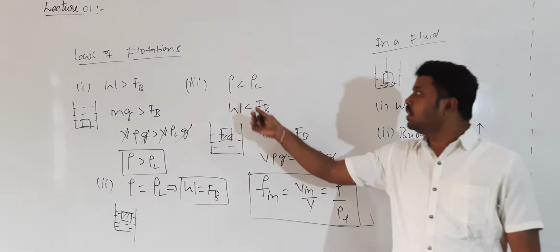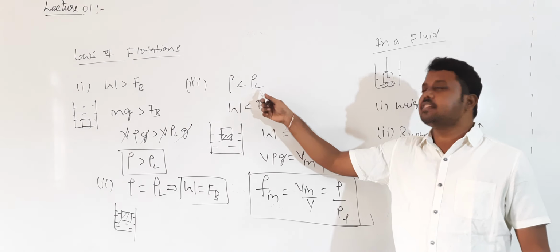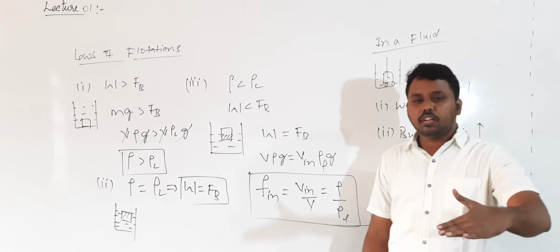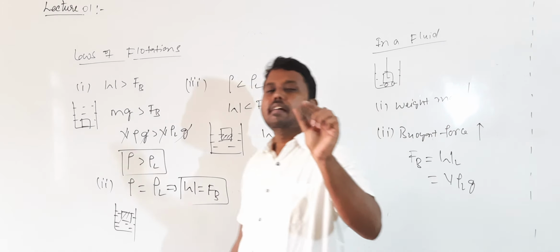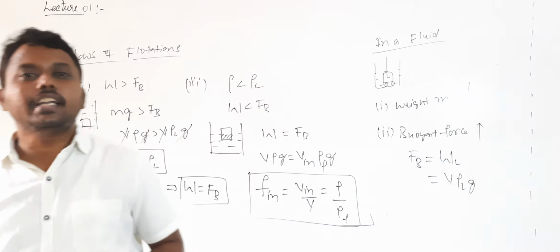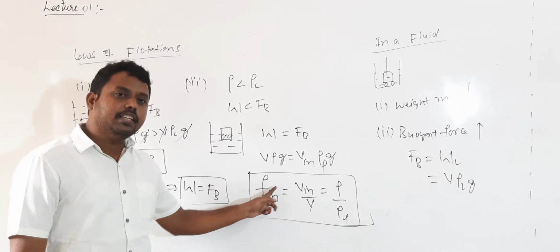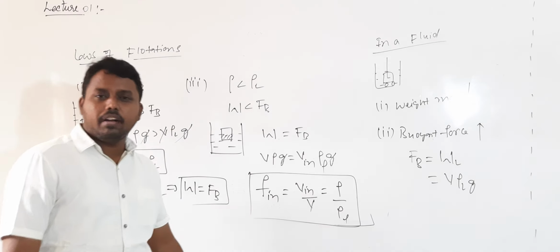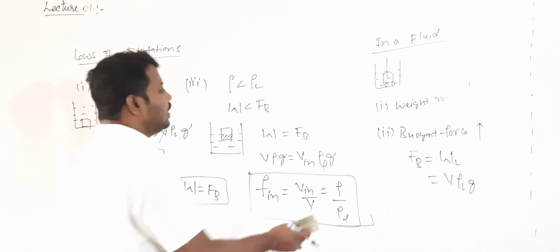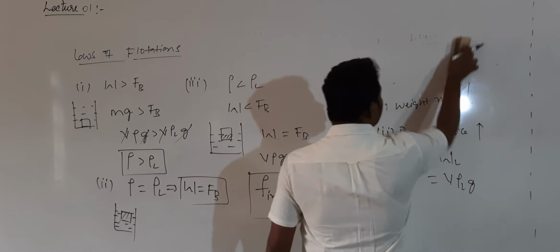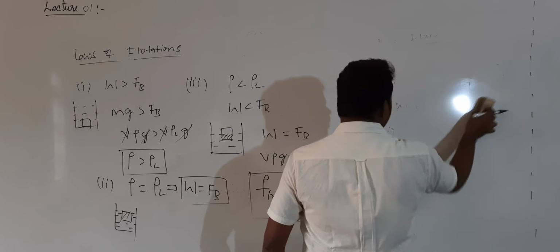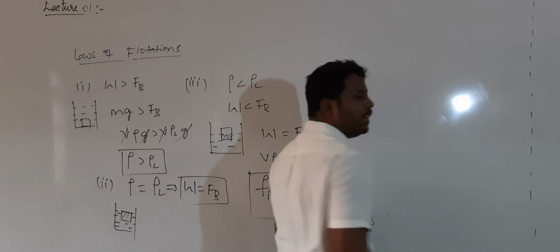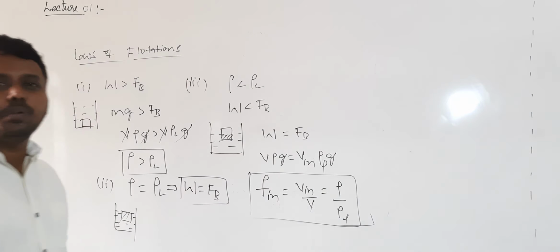But when is it possible? Whenever the density of the body is less than the density of the liquid, what happens to the body? The body will float by submerging partially. That time, what is the fraction of volume inside the liquid? V in by V will be equal to rho divided by rho L. Are you getting it? This topic is from Archimedes principle. So you should listen carefully, and a number of applications are based on this Archimedes principle only.